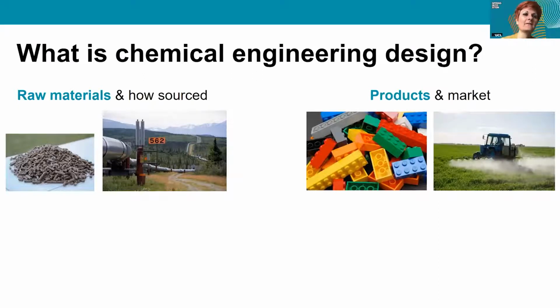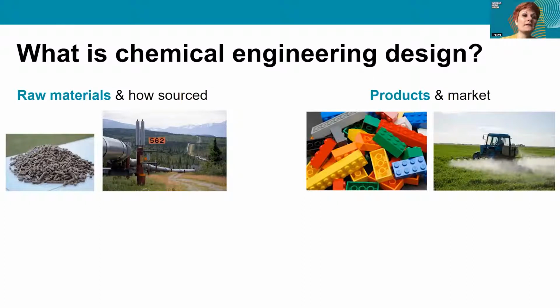So in this slide here, I'm showing you some of the potential products that chemical engineers are involved in developing. In that tractor there, we've got fertilizer being used. Chemical engineers design processes to make fertilizer, and also Lego, the Lego that you might remember playing with or still play with at home. The plastics, the material involved in that, chemical engineers contribute to the production of that. And as it says here, it's not just the products that are relevant to chemical engineers and design. We're also interested in the market and the commercial aspects, and is there demand?